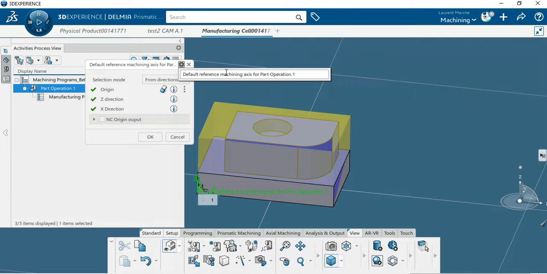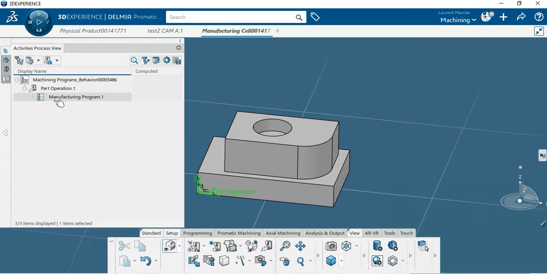And if you want to change the name, it could be reference, machining axis. Okay, you've got everything, you are ready.